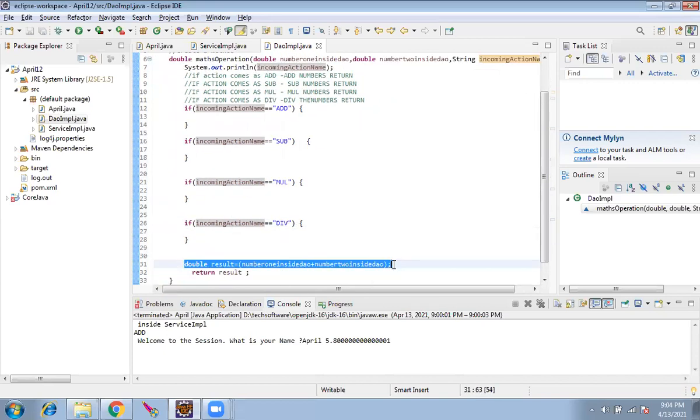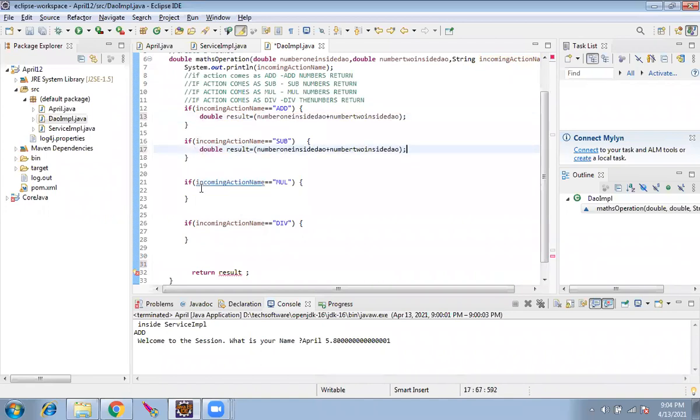Yes. Now just one step and we are done. We have to cut it, paste it inside every single if, and change the plus into minus, divide, and so on. Add means plus, subtract means minus, multiplication means the multiplication symbol, and here it would be divide. That's all. Understood this? So same variable, using some condition we are changing it.